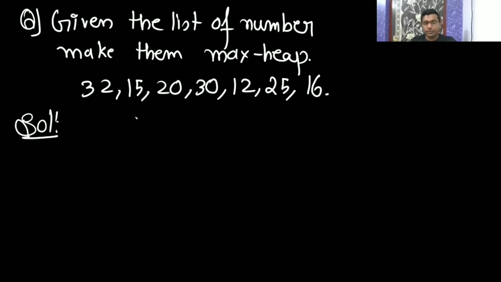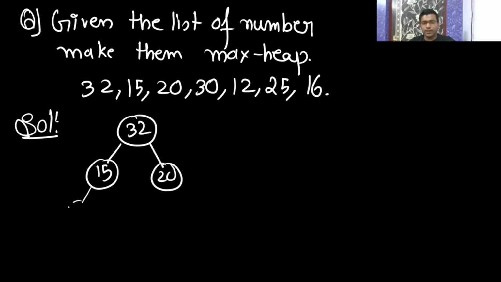Okay, so first 32 will come, then left 15. Yes, it is satisfying the max heap, because root is the maximum. Then 20. Yes, root is the maximum. Then 30. Now see, when you have inserted 30, its parent is not the maximum. So I need to do the swapping. So 30 will come here and 32 will be here.